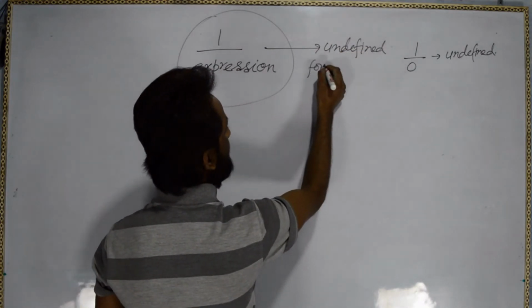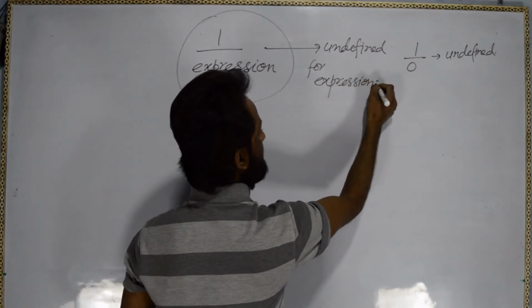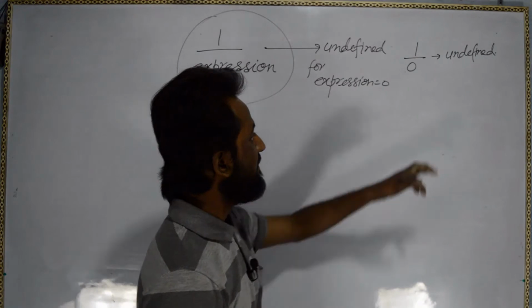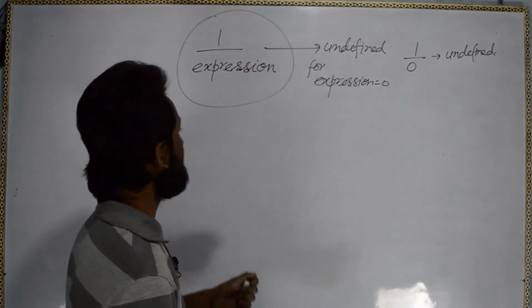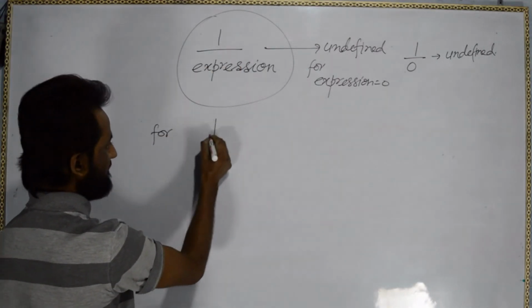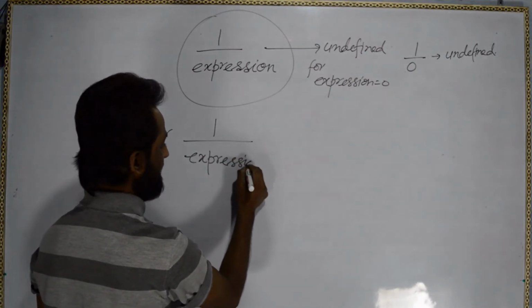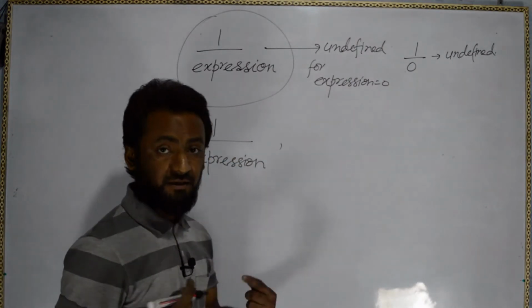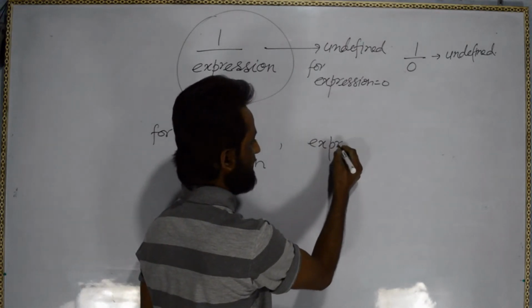For expression equal to 0, keep it in mind like that. 1 upon expression and the expression is becoming 0, so undefined. So what we have to do is that for 1 upon expression, when we find out the domain, we will put expression should not be equal to 0.